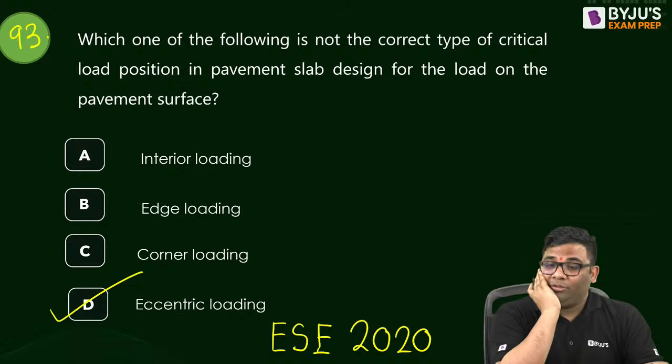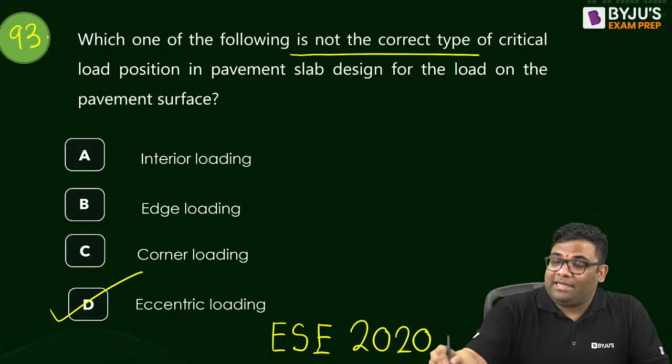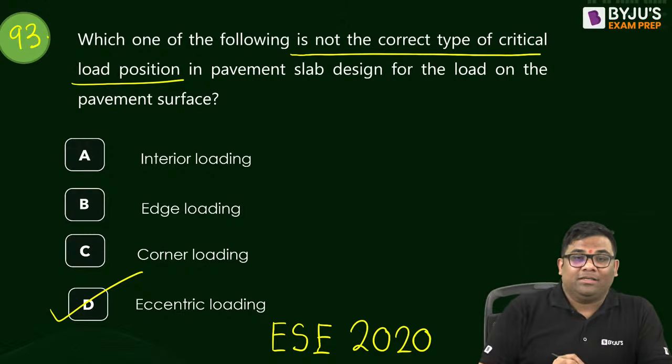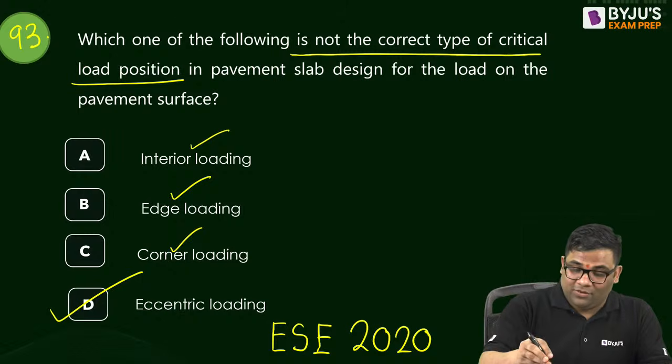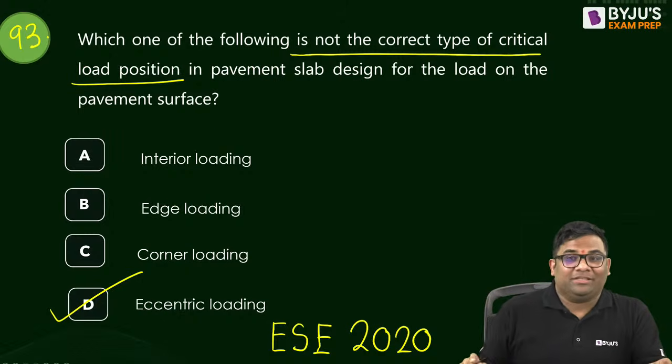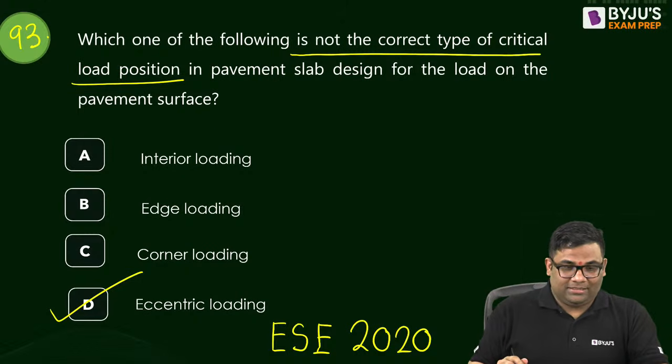See, what is the question? Which is not the correct type of critical load position? We consider interior, we consider edge and corner. These three we consider. We don't consider anything called eccentric loading condition, right? So this is not.